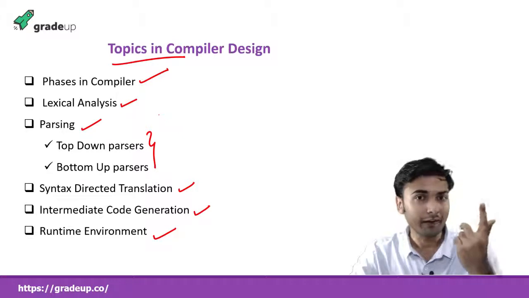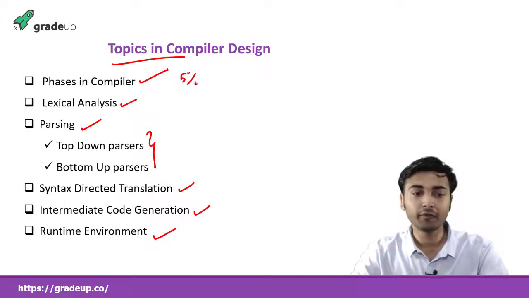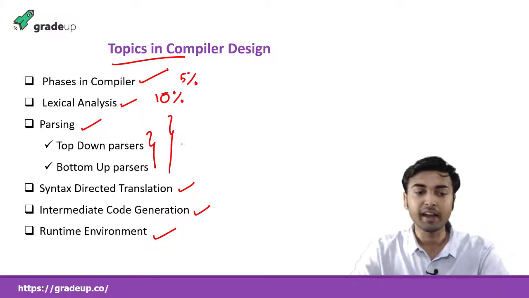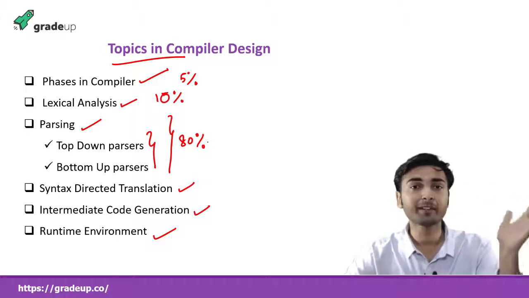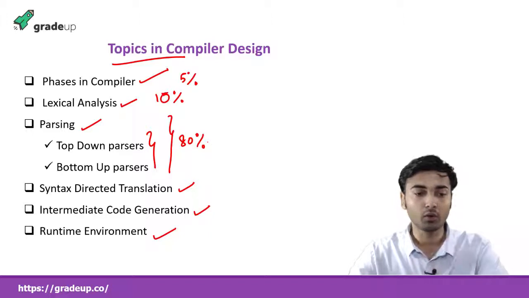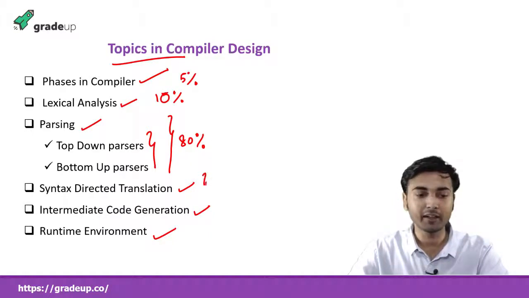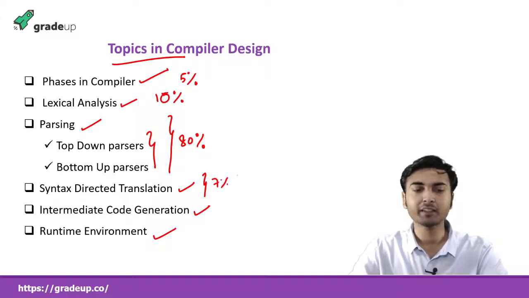Now, if I tell you the weightage: 5% phases of compiler, 10% lexical analysis, and 80% is parsing. Seriously, 80% is parsing. We'll spend the majority of time on parsing in our videos. And the remaining, you can say 7%, is syntax directed translation.